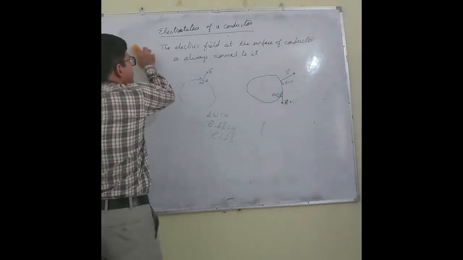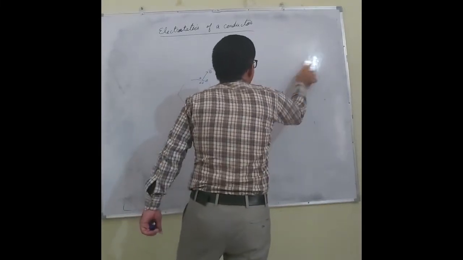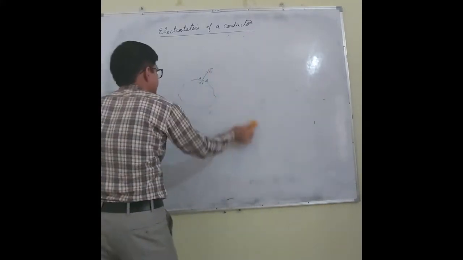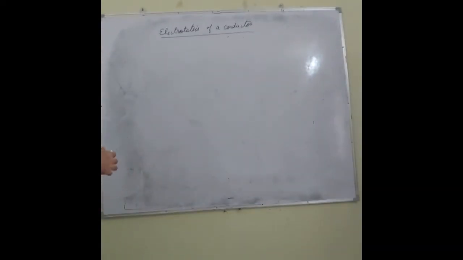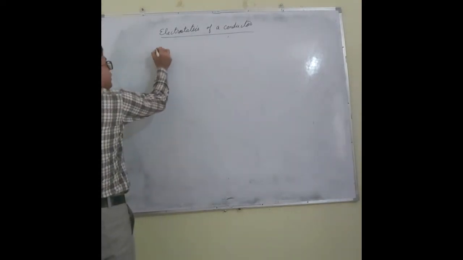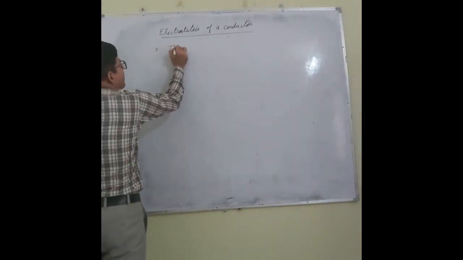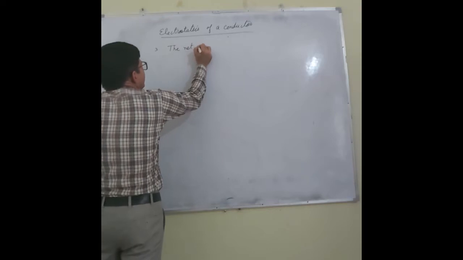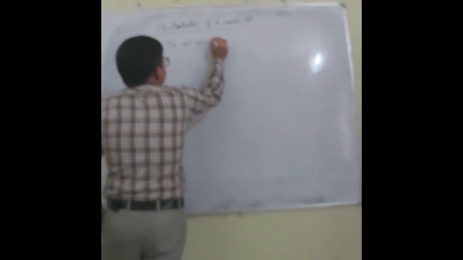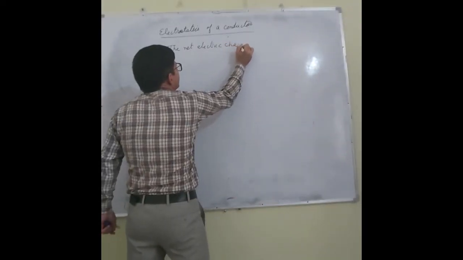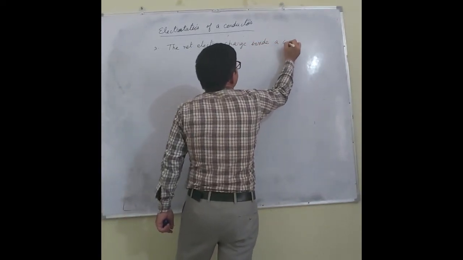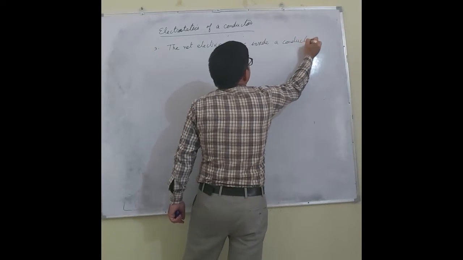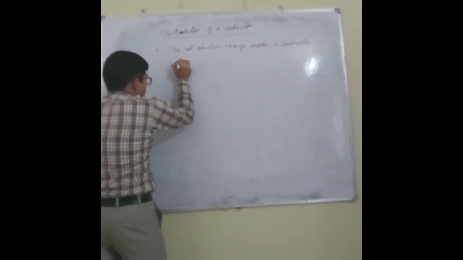The third point is, the net electric charge inside a conductor is zero.